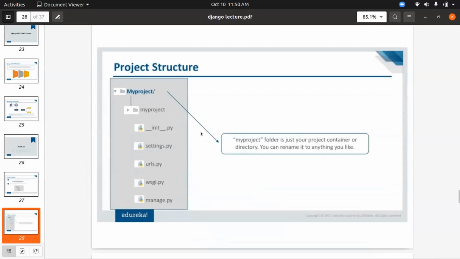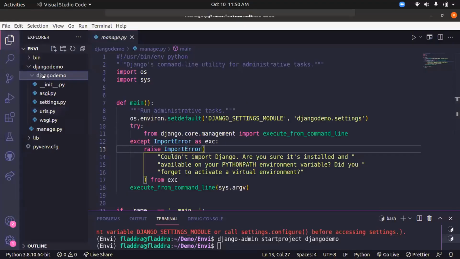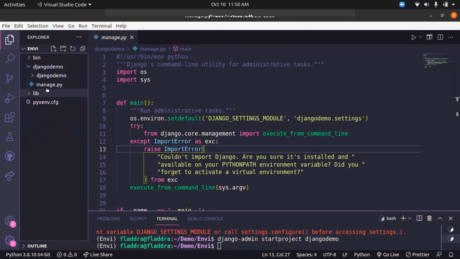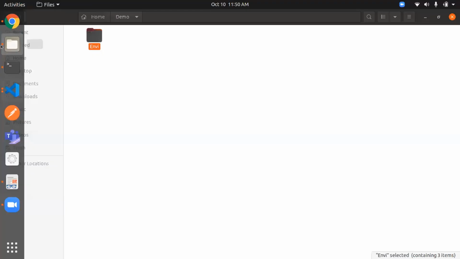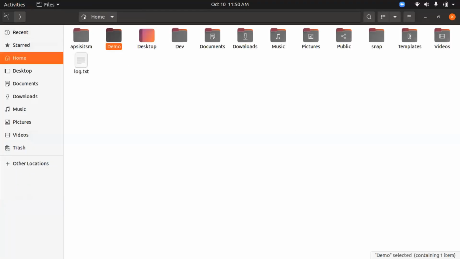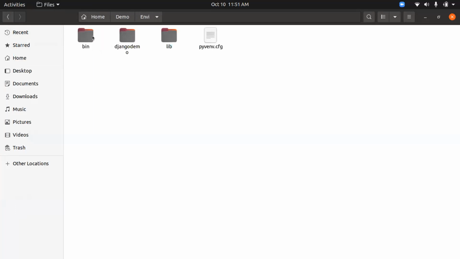Now I'll be explaining what the project structure is. This name is the root. These things are in the root of your project. What does the root of a project mean? The directory where the manage.py file is, is the root of your project. I'll show you from here as well. Go to the folder, enter the virtual environment, open the demo folder. Now this is the root of the folder.